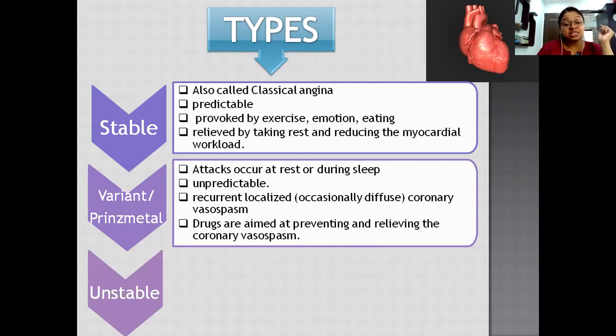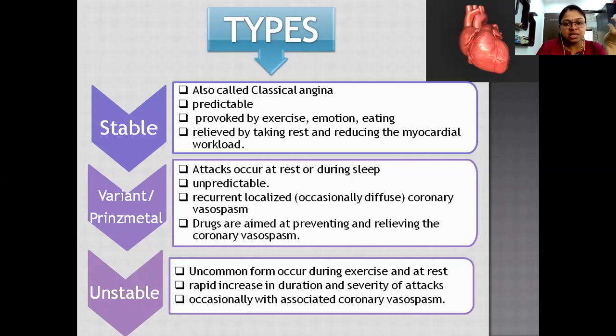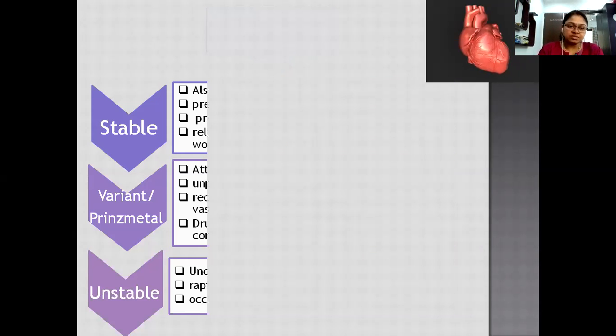The next one is unstable angina. Now, what is unstable angina? It is a combination of stable and variant angina. That means the attack can occur during exercise, and we can also have the attack at rest. It has a rapid increase in duration and severity of attacks. Among these three types, unstable angina has the most severe pain. And occasionally, it is also associated with coronary vasospasm.